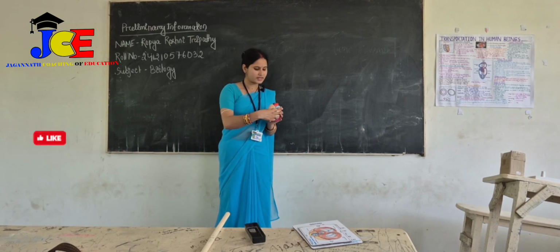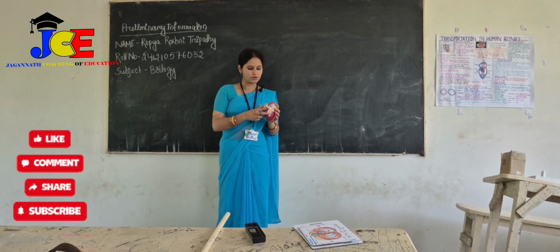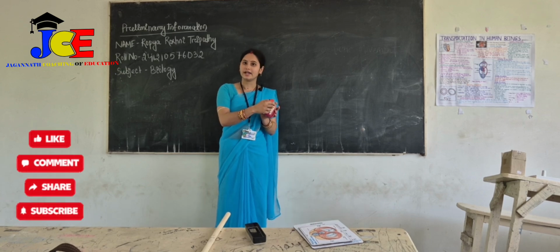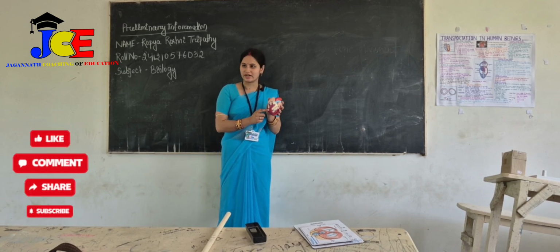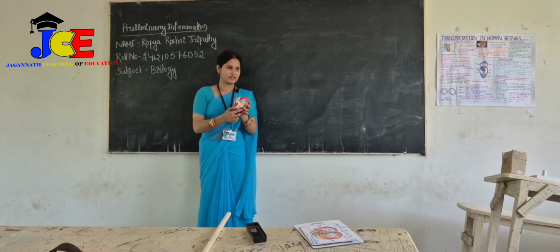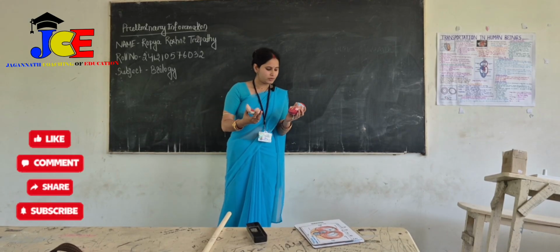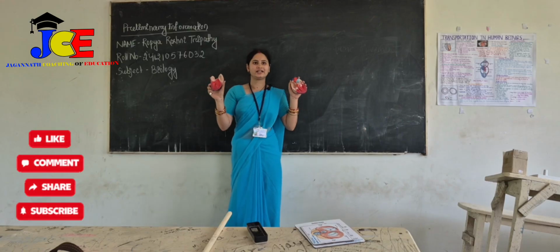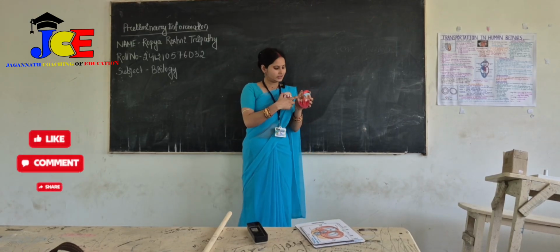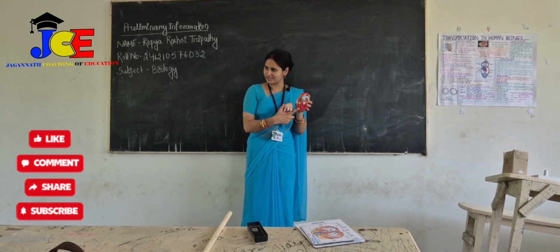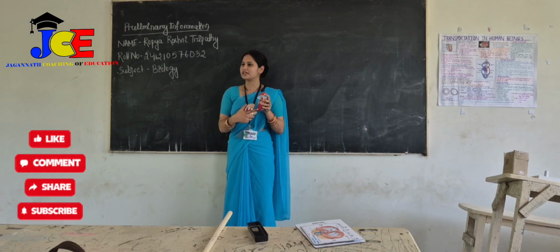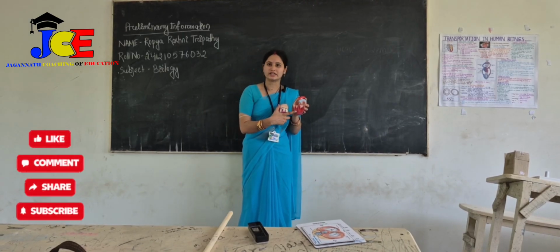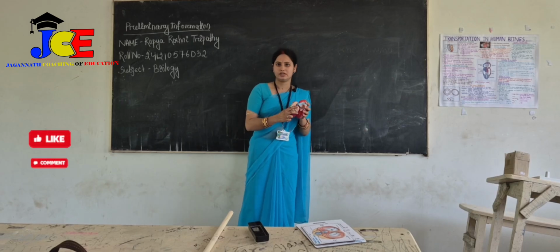From this you can see in the outside section, this is the right atrium and this is the left atrium. This is the right ventricle and this is the left ventricle. So before we dissect, we dissect and get the internal view. Here is the right atrium, it is the right ventricle. This is the left atrium and this is the left ventricle. In between the right atrium and right ventricle, there is a tricuspid valve.